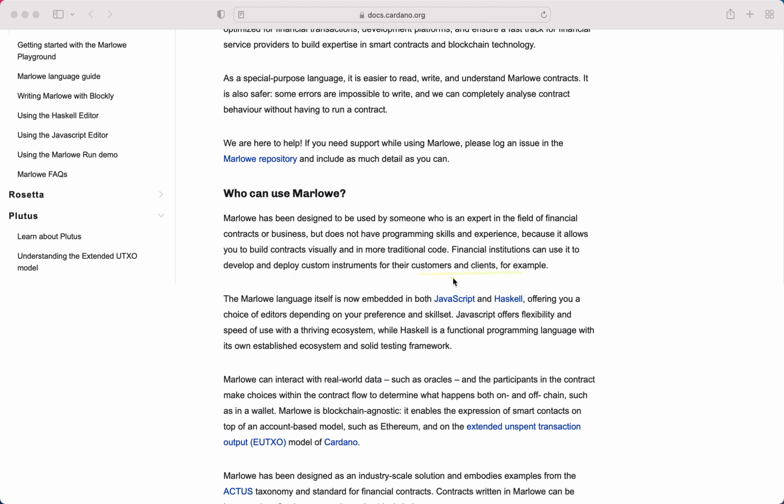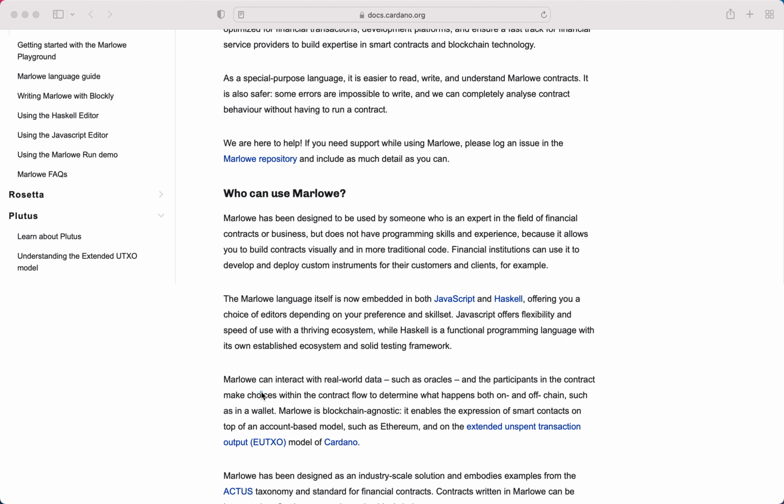For example, the Marlowe language itself is now embedded in both JavaScript and Haskell, offering you a choice of editors depending on your preference and skill set. JavaScript offers flexibility and speed of use with a thriving ecosystem, while Haskell is a functional programming language with its own established ecosystem and solid testing framework.